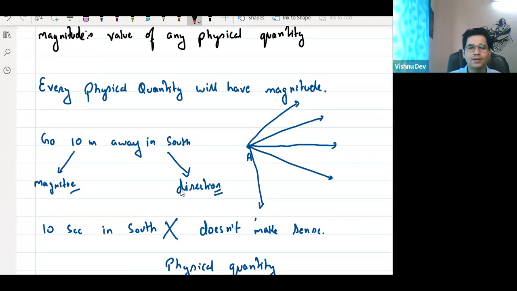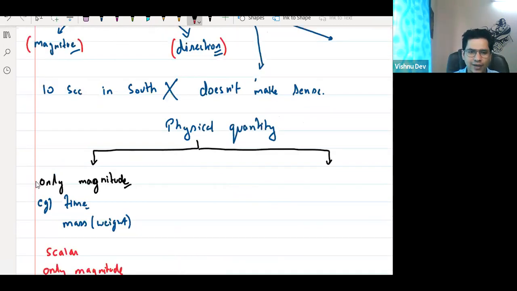So I can say, apart from magnitude, there's something called direction also in physical quantities. Some physical quantities can have only magnitude. Yes or no? For example, time. Time is only having magnitude.